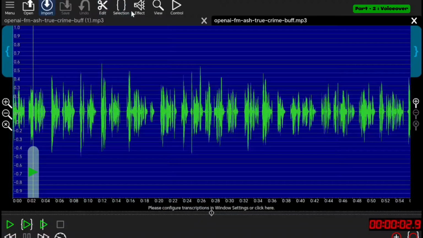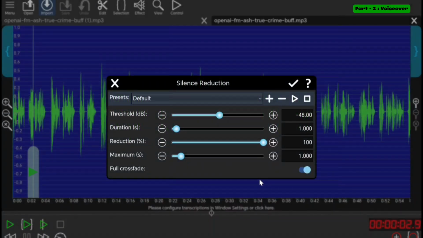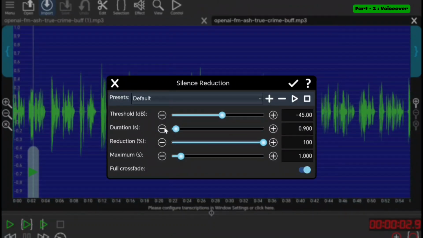To remove these gaps, go to the Effects option, and in the Effects menu, search and select the Silence Reduction option. In this option, you can see multiple other options to adjust the audio, such as threshold and duration. Select the same setting that I am using. I have arrived at these settings after a lot of testing and experimentation.